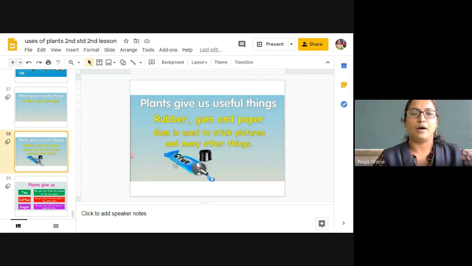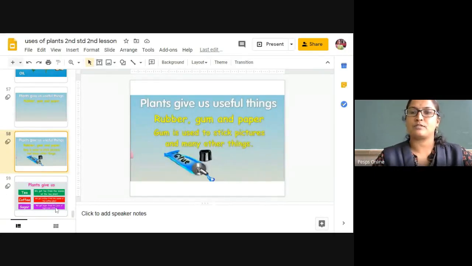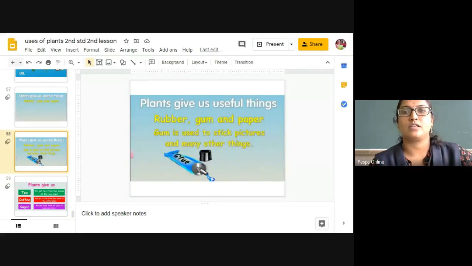And some other plants are there which produce glue. You can check it. You search for a few plants which produce the gum, which is sticky in nature, which you are using for pasting the papers.